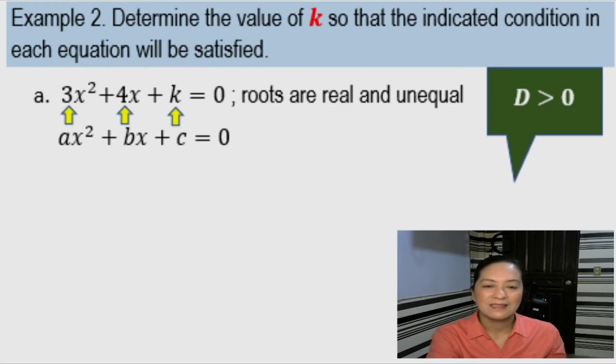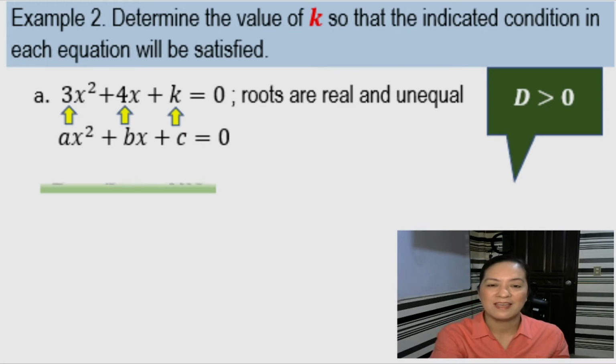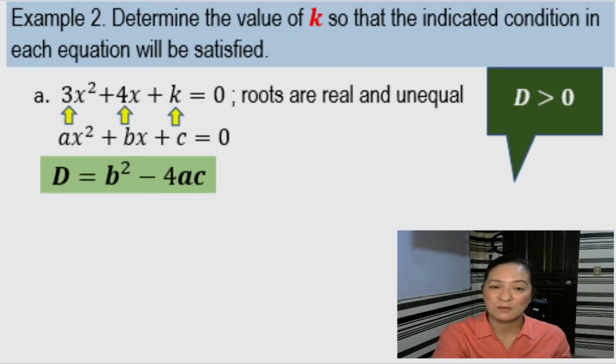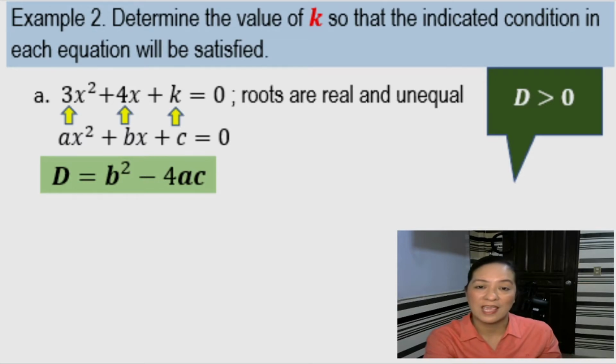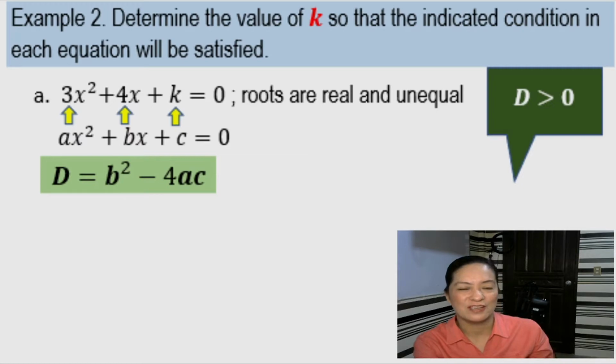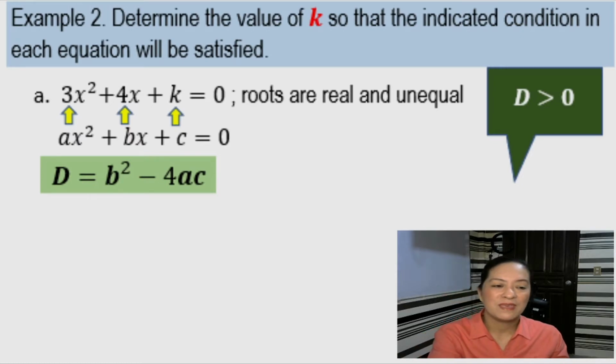Okay, so let us solve for the discriminant, which is given as b squared minus 4ac. So from the given quadratic equation, our b is 4. So we have 4 squared minus 4 times a. Our a is 3. And c is k. Alright?